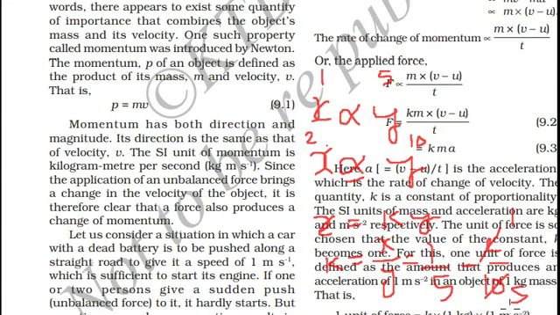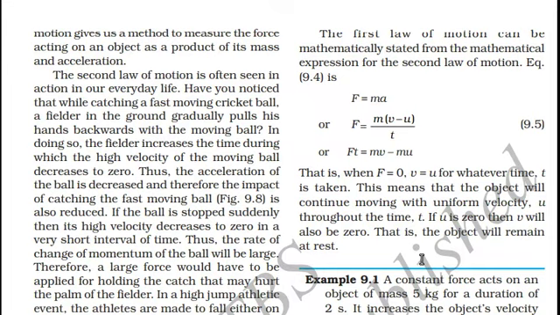That means the object will continue moving with a uniform velocity throughout the time. If u is equal to 0, then v will also be equal to 0, right? That means the object remains at rest. If v is equal to 0, u is equal to 0.